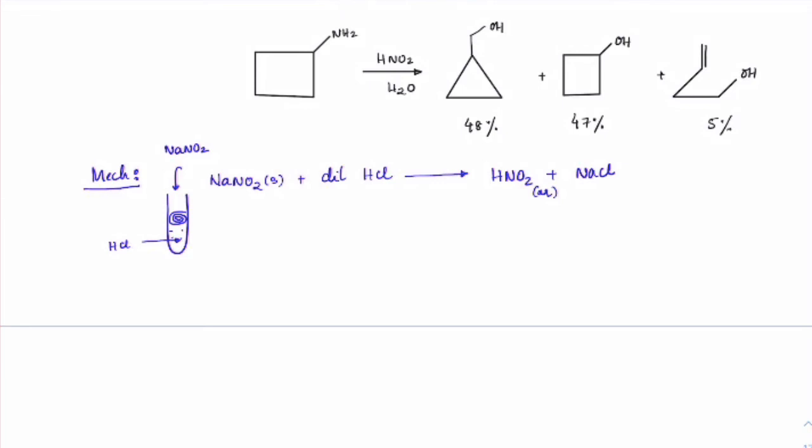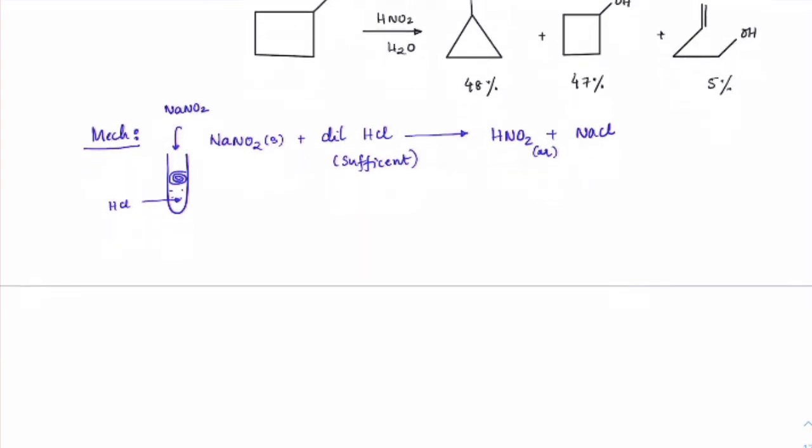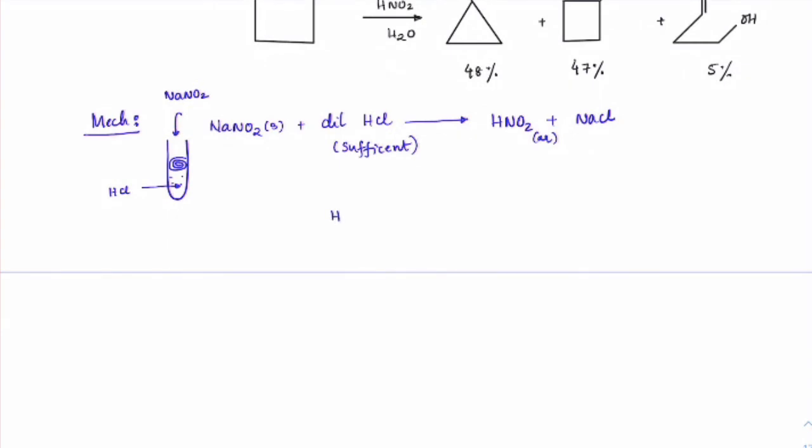You will have an excess amount of dilute HCl here, and you add a little bit of NaNO2 to prepare HNO2. As long as we have sufficient HCl here, this is the structure of HNO2.